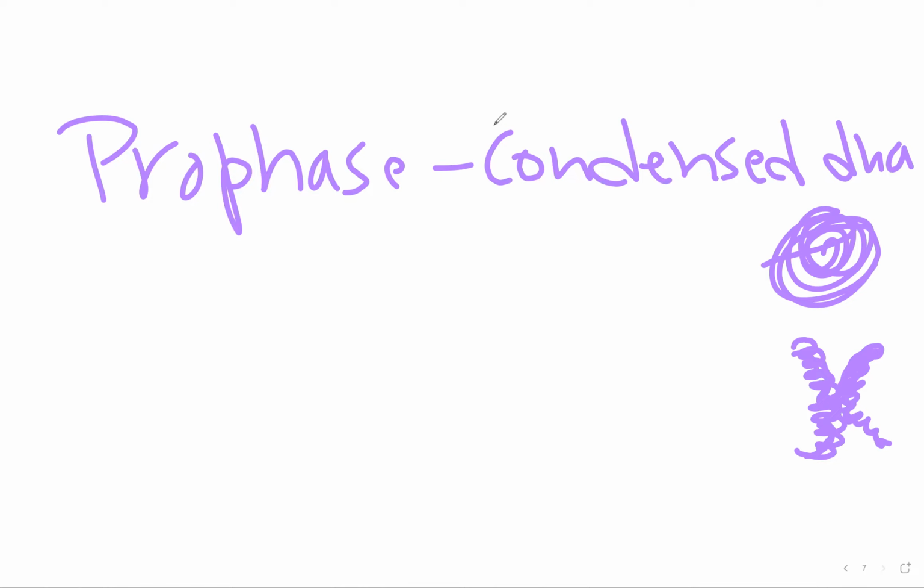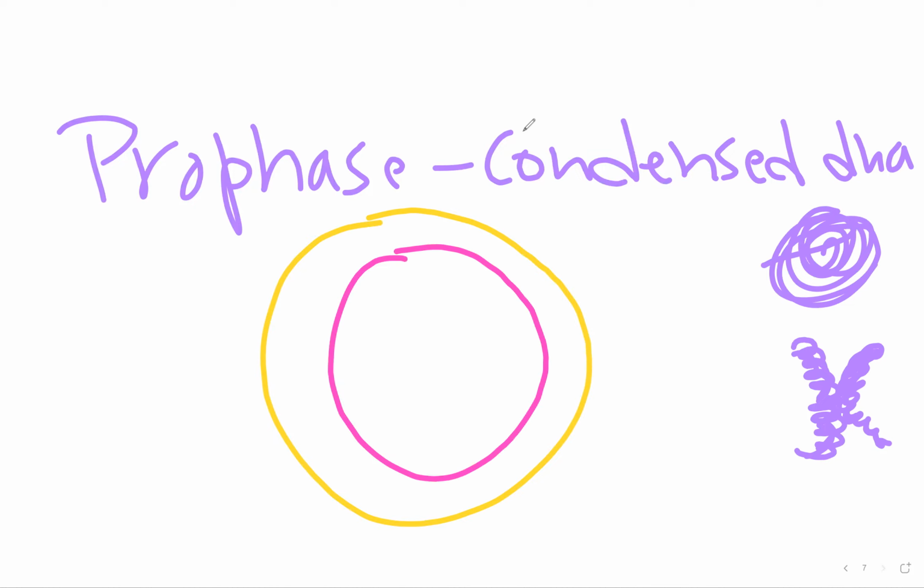Now let's take a look at the cell. This is a cell, and we have a nucleus, and DNA that's been wrapped around itself to form structures like this. And we have centromeres that attach the two strands of DNA. These strands are called chromatids.